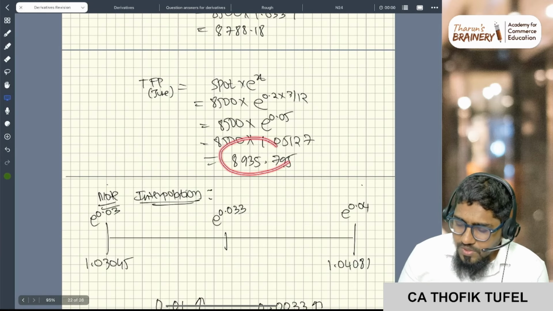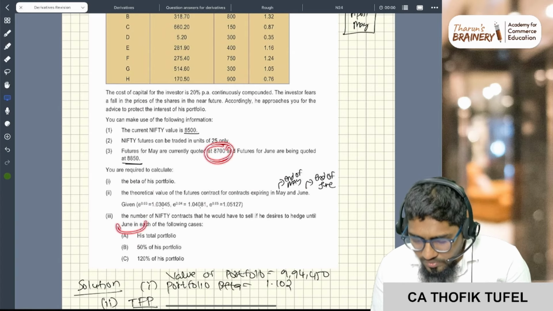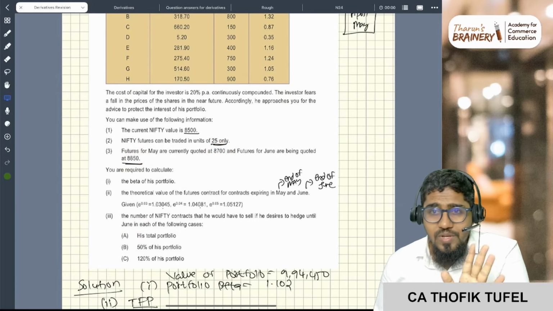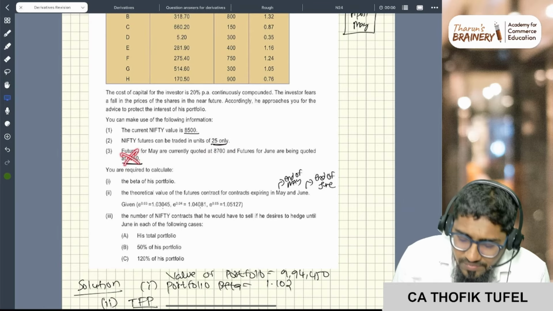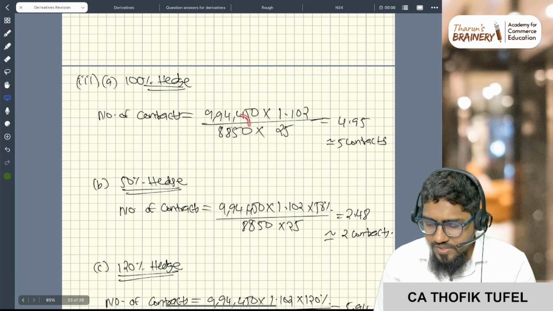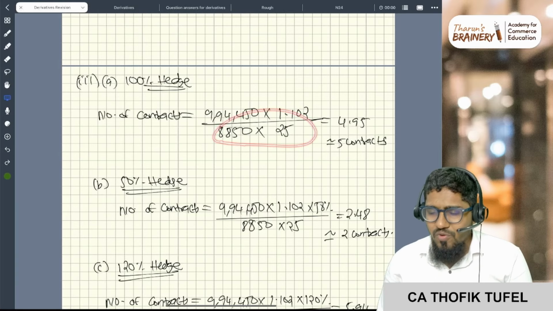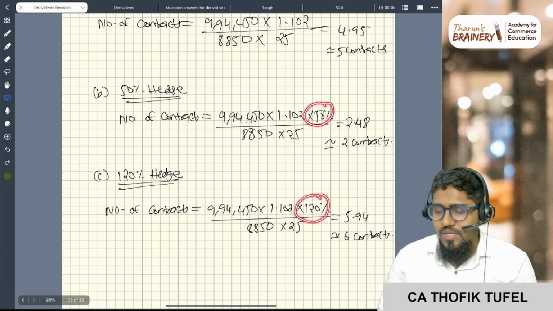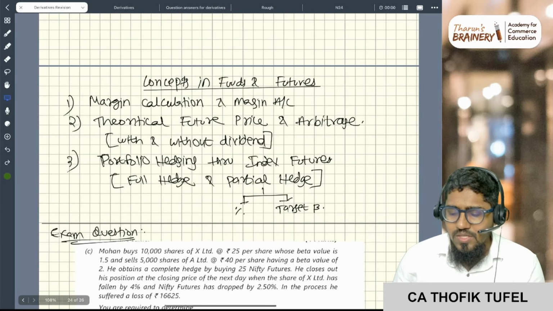Sir, why are you not taking this value? No. If the actual future price is given, you have to take the actual only. You see here, May or June, they are asking for June, 8850. If actual future is given, always take the actual future price, because for arbitrage you can do otherwise, but for hedging you should take the actual. If actual is not given, only then take the theoretical future price. Simple: 8850 into 25 is 4.95, approximately 5, into 50%. Same for 120%. Nothing great here, done.